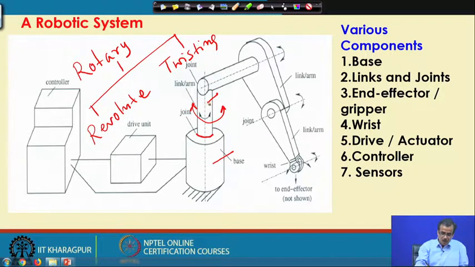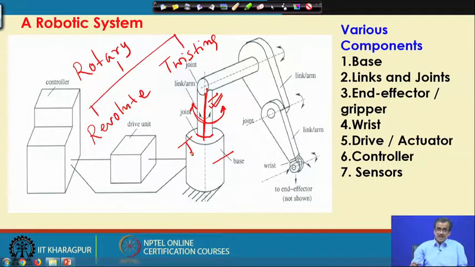Now, if this is the output link and this side is the input, the axis of the output link is nothing but this, about which I am taking the rotation, and this particular axis is coinciding with the axis of the output link. This is the output link, this is the axis of the output link, and I am taking this rotation about this particular axis. So, this particular rotary joint is nothing but the twisting joint denoted by T.